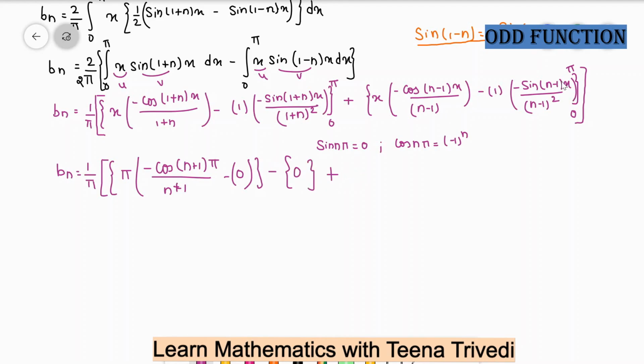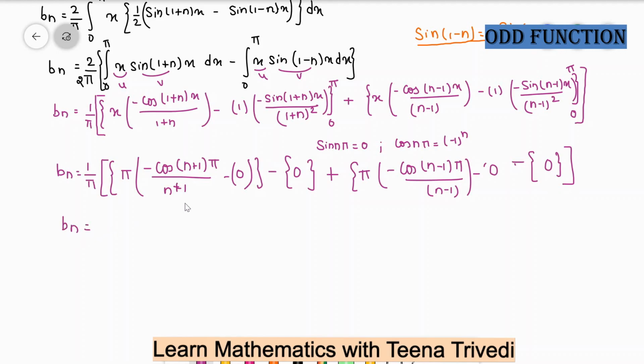In the second part, when you apply the upper limit, it will be pi minus cos (n minus 1) pi divided by n minus 1, and when you apply it in this part, sine n pi is 0, so this part will be 0. So this limit will be 0. And when you apply the lower limit, the lower limit is also equal to 0. So now you have to solve this part.